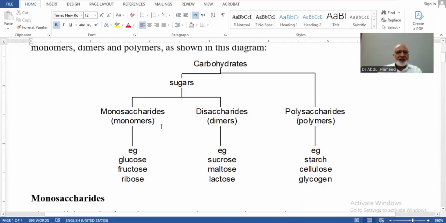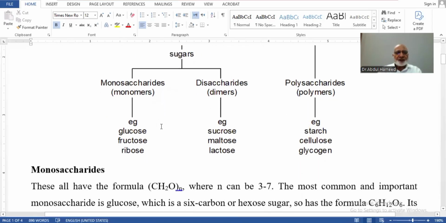Monosaccharides mean one unit, monomers. For example, glucose, fructose, ribose, and we may categorize glyceraldehyde and dihydroxyacetone if we want, but they are not precisely monosaccharides. Disaccharides have two units, dimers. The well-known examples are sucrose, maltose, and lactose.